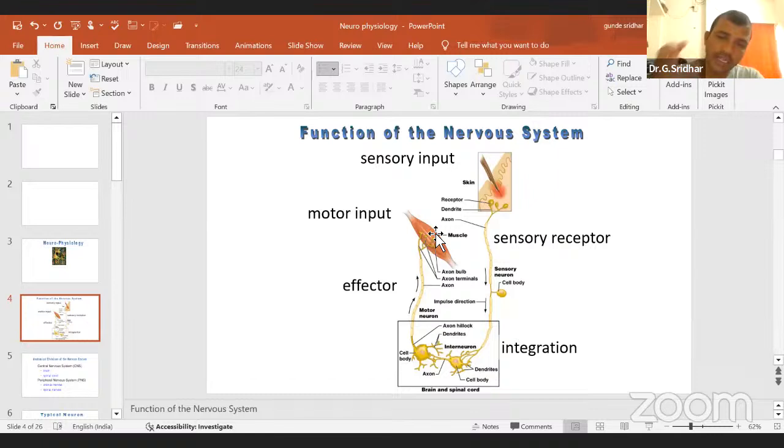That means after getting the signal, your brain will analyze. After analyzing, that analyzed information will reach the muscle or effector organ through the motor neurons. Then it will do its function. Okay. This is about the gist of how your central nervous system, or the main vertebrate nervous system,